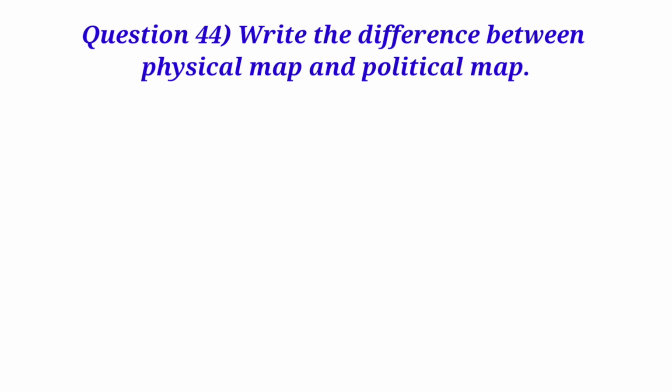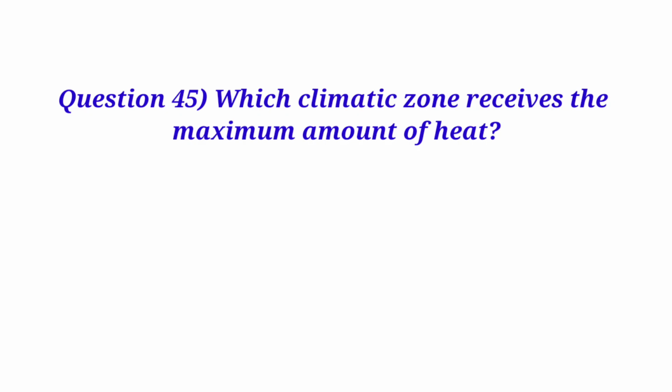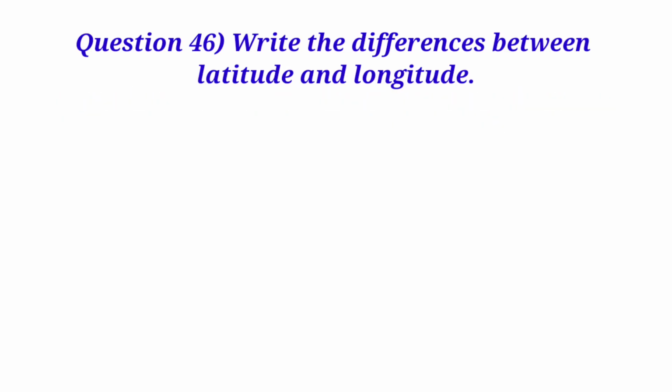Question 44. Write the differences between physical map and political map. Answer. The differences between physical map and political map are: 1. Physical map shows natural features whereas political map shows states, countries, cities with boundaries. 2. In physical map there are no lines dividing the places whereas in political map there are lines dividing the places. Question 45. Which climatic zone receives the maximum amount of heat? Answer. Torrid.